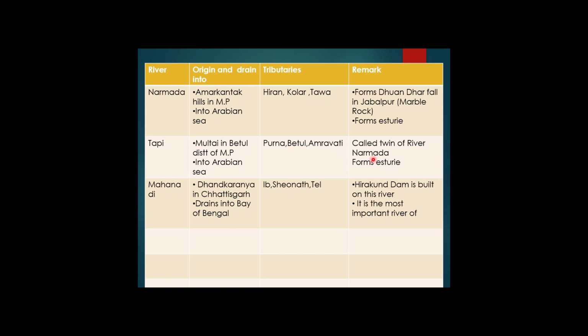So first we study the Narmada basin. This is one of the most sacred rivers of India, and the source of origin of the river Narmada is the Amarkantak hills in Madhya Pradesh, and it flows towards the west in the Rift Valley, and Rift Valleys are those valleys which are formed by faulting or through the cracks which are developed in the earth's crust.